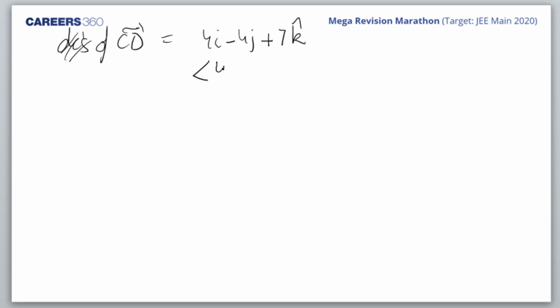The CD vector is 4i cap minus 4j cap plus 7k cap. So direction ratios are 4, minus 4 and 7. These are the DRs. Okay.